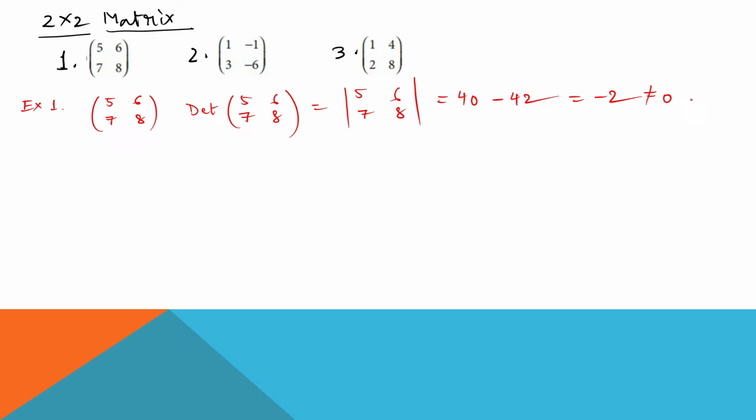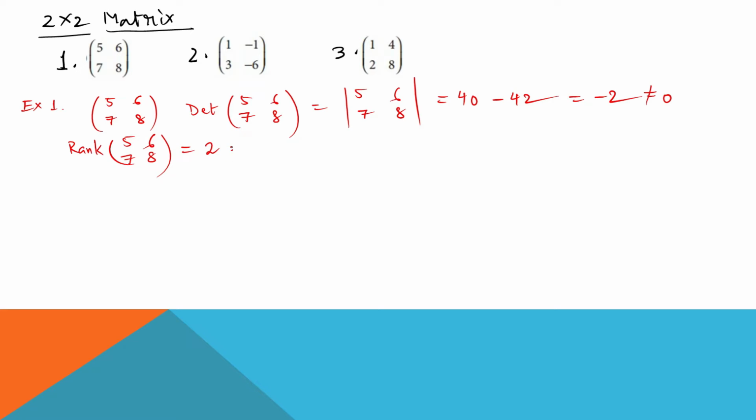So this is the criteria which you need to check, that is, the determinant value, whether it is 0 or non-zero. Minus 2 is obviously a non-zero determinant value. If the determinant value is non-zero, then it is obvious that the rank of this 2 cross 2 matrix, that is the rank of 5, 6, 7, 8, will be equal to 2.